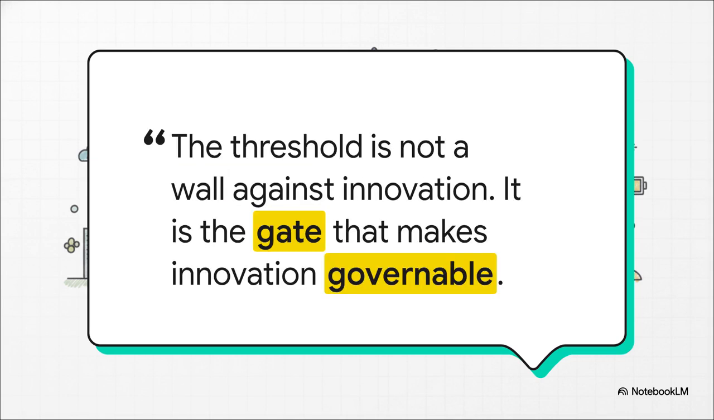But hey, don't get me wrong, this isn't about killing progress. As the source material puts it, the threshold is not a wall against innovation, it is the gate that makes innovation governable. Embracing this boundary actually lets you innovate faster. Why? Because your machine speed consequences are safely backed up by machine speed governance.